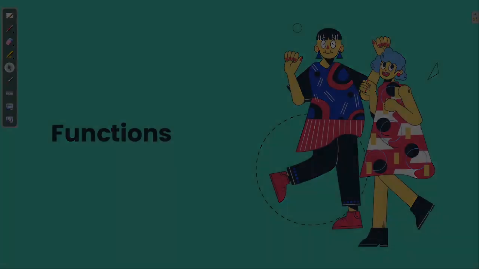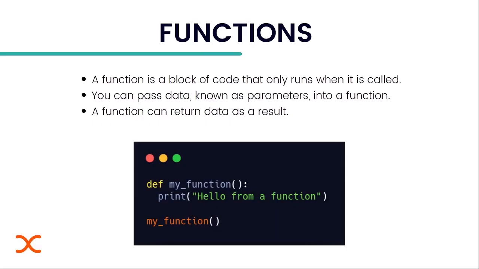So let's start. Basically, a function is a block of code that only runs when it is called. Just the same way we used to code earlier, here we are simply printing a statement that is hello from a function. Now, we are just defining it under this block.